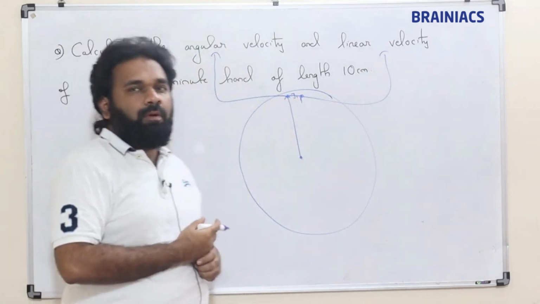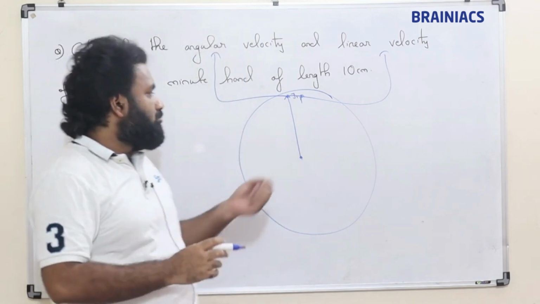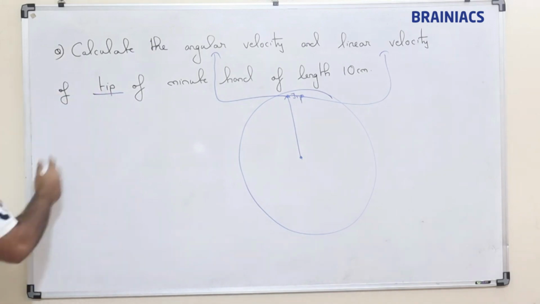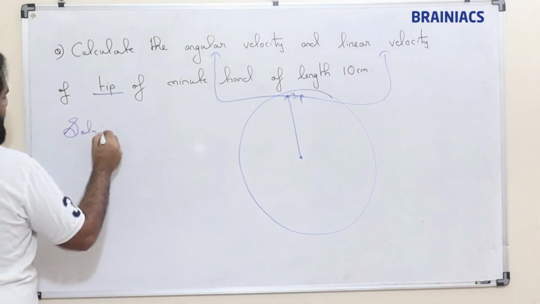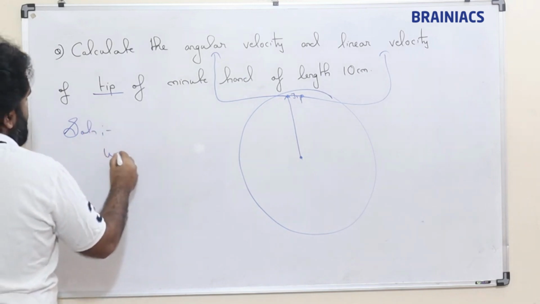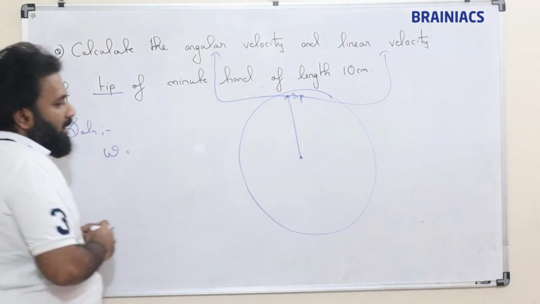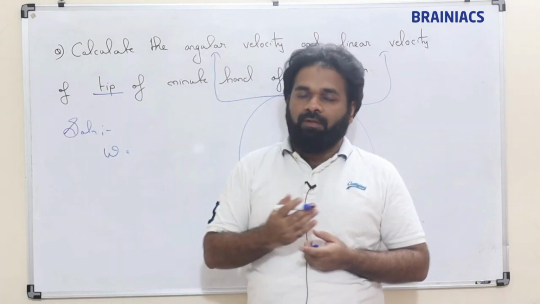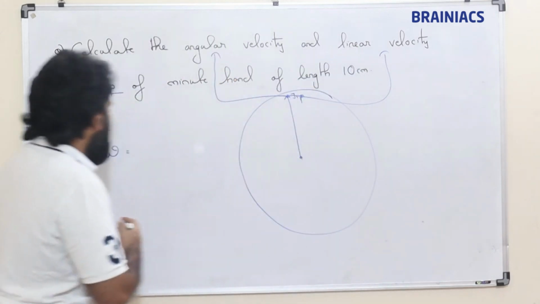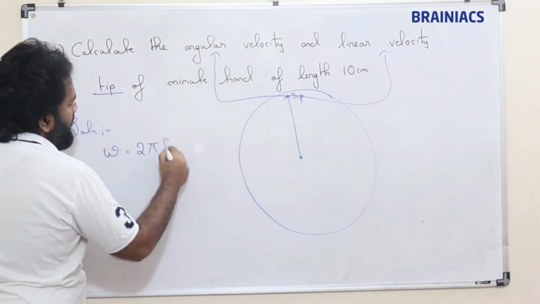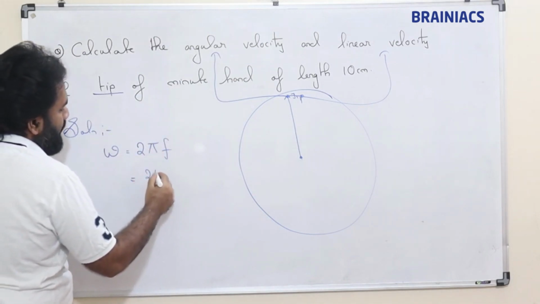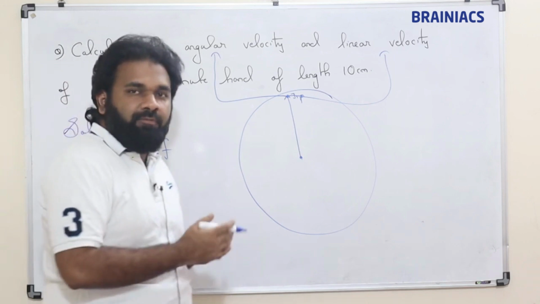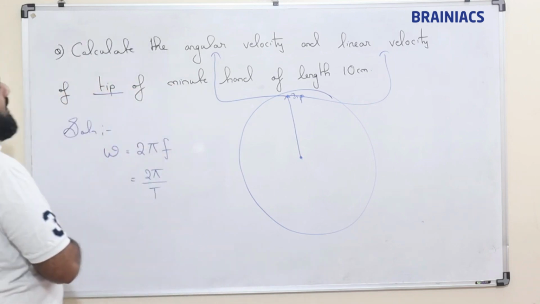So we need to find the angular velocity and linear velocity of this tip. Why this tip? There is some significance. Okay, pause the screen and do this answer. Okay, done. Alright, so first we will see angular velocity. How can we find angular velocity? If angular displacement is given, in that way we can find, or otherwise 2 pi f, 2 pi into frequency, or 2 pi by T, or delta theta by delta t. Many formulae are there.